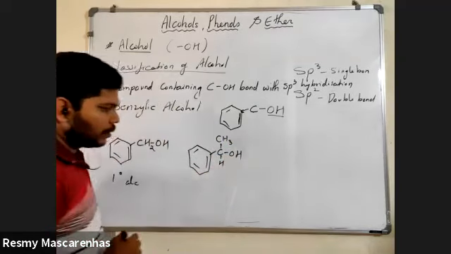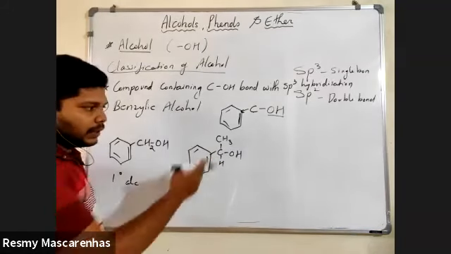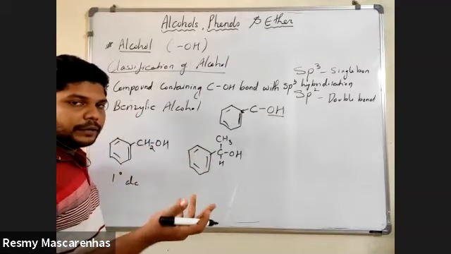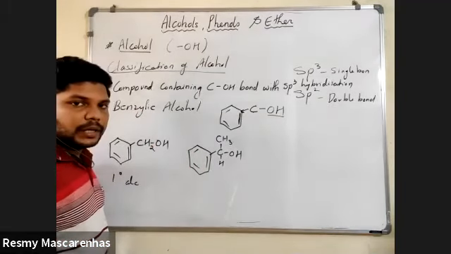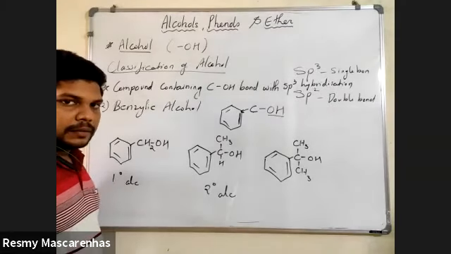Check it properly. To this major carbon, there is only one hydrogen, and in place of one more hydrogen there is a CH3 group. So what type of alcohol is it? Secondary alcohol. And what type of alcohol is this one? Tertiary alcohol. Very good.